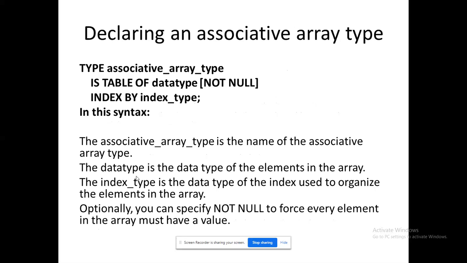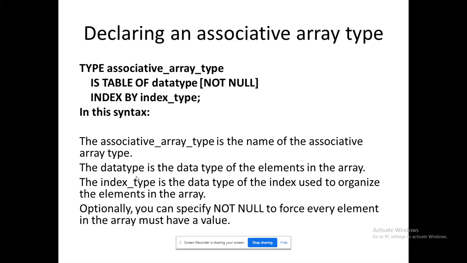And this is my syntax. So how to declare an associative array? Type, that could be the keyword. Associative_array_type, that is the name of the array. Okay, that's the name of the array.